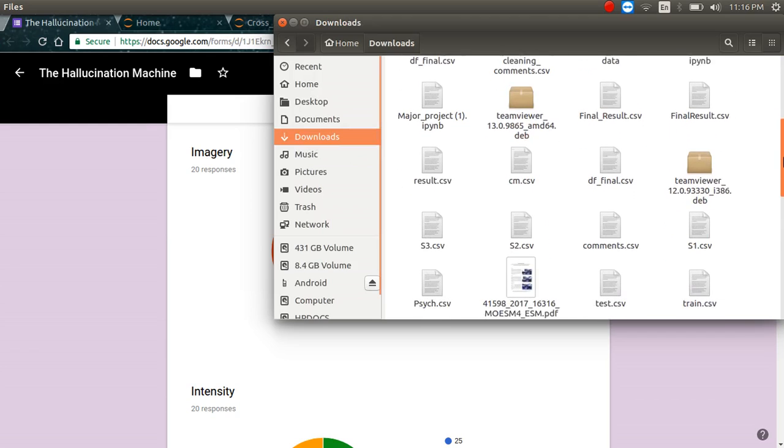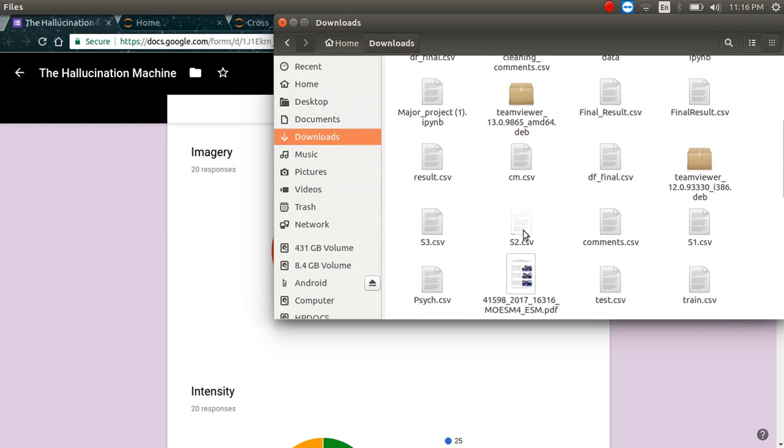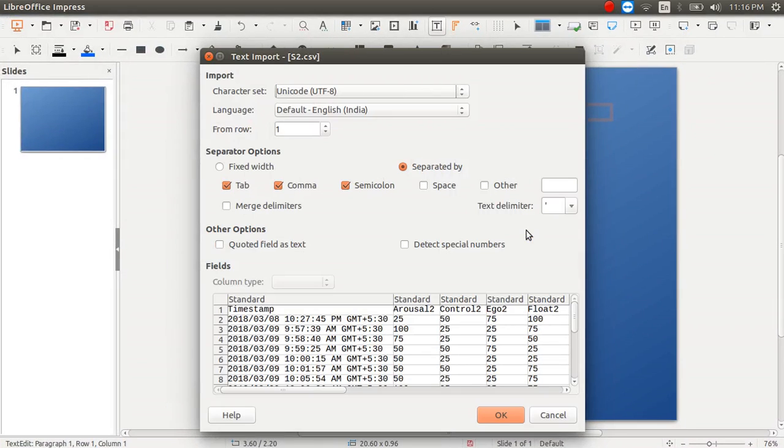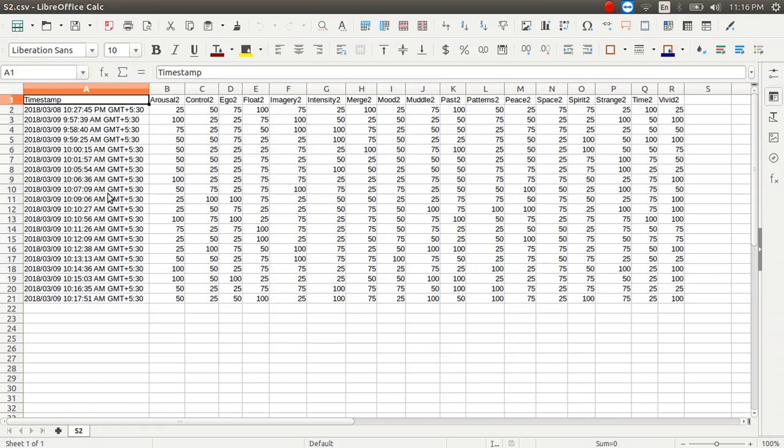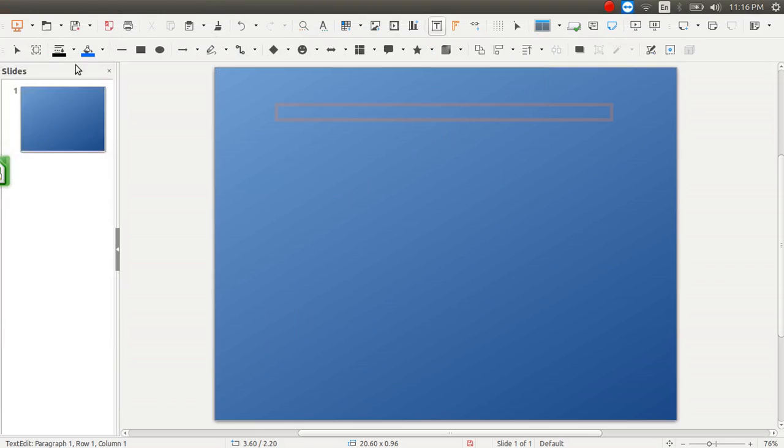Let me show you one. As there are 3 layers, I've named them S1, S2 and S3. These are the 3 layers in the convolutional neural network, and this is how the CSV would look after the survey is taken by a lot of participants. And this is the timestamp, which is usually not a very important measure in our project right now.